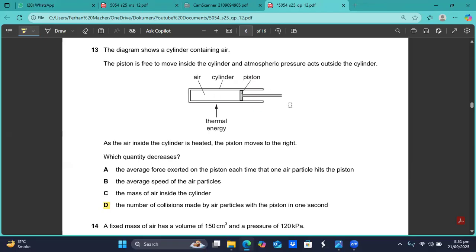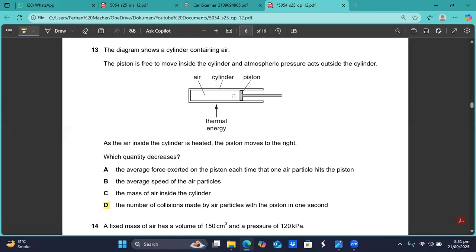The inside pressure and the outside pressure will be the same. As you heat it, this piston will move. Outside you have atmospheric pressure. The piston will keep moving towards the right until the inside pressure and the outside pressure are equal, so the pressure is constant. The volume of the gas has increased as you increased the temperature.